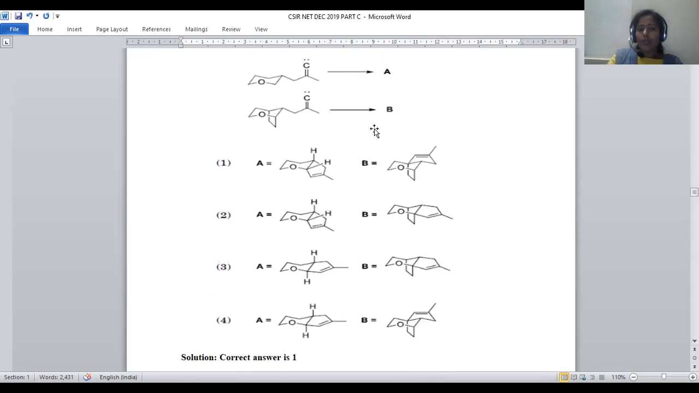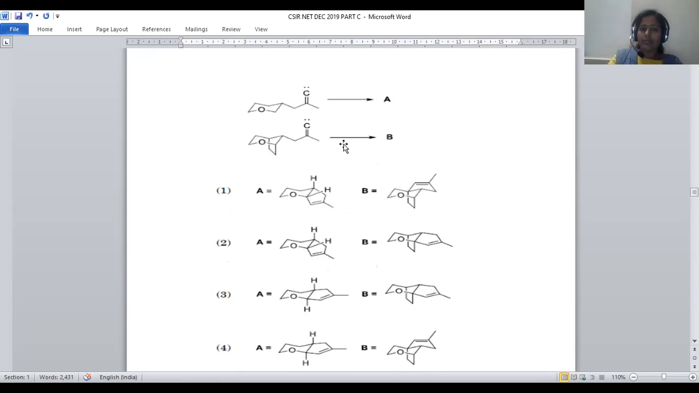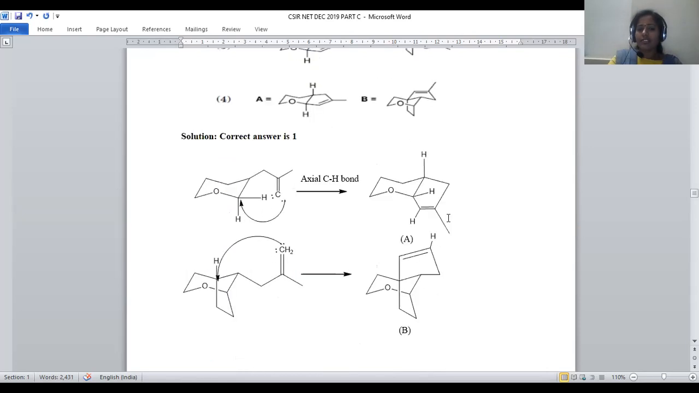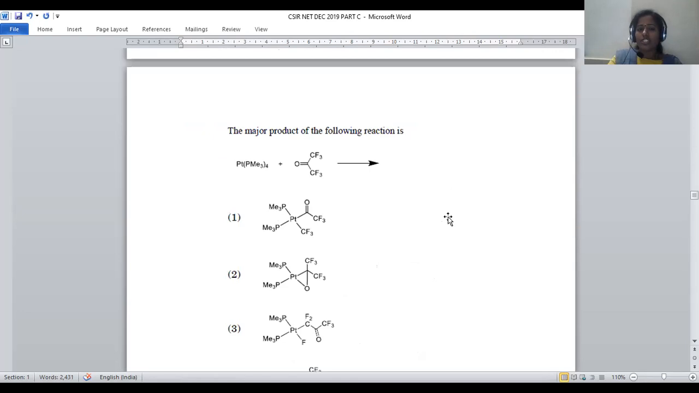Now let us move on to B. So for B, it should be upper phase, not in the side phase. So option number 1 is the correct answer for this organic chemistry question, carbene intermediate. In the first option, axial attachment at this carbon is possible from the bottom phase. In the second option, carbene will be attached to the axial hydrogen which is present in the topmost position. Option number 1 is the suitable answer for this. Let us move on to the next question.